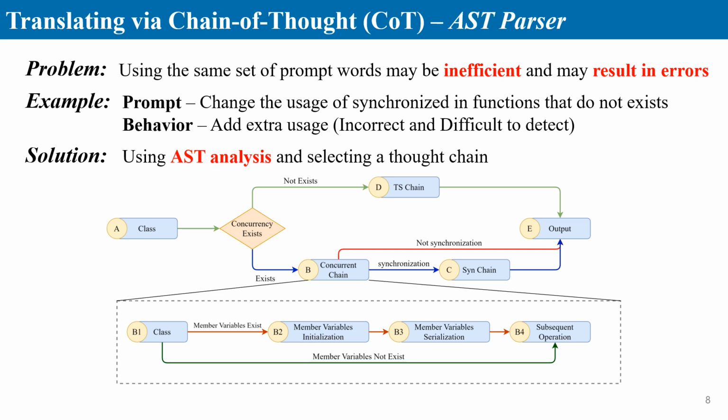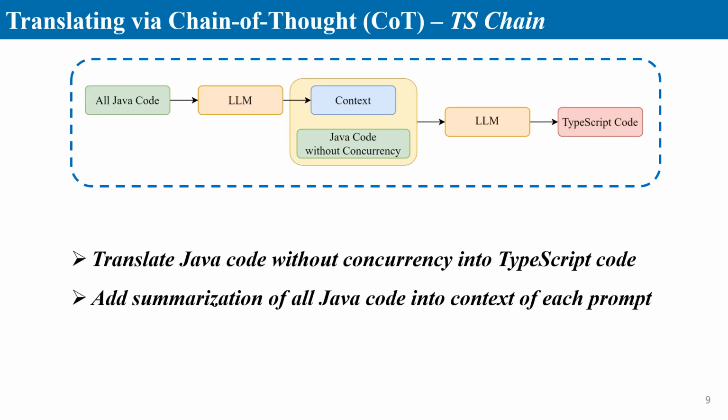Because using the same set of prompt words may be inefficient and may result in errors, we employ abstract syntax tree analysis to ensure that we select the appropriate chain for each class. The TS chain focuses on converting non-concurrent Java code into TypeScript, benefiting from the LLM's familiarity with TypeScript.